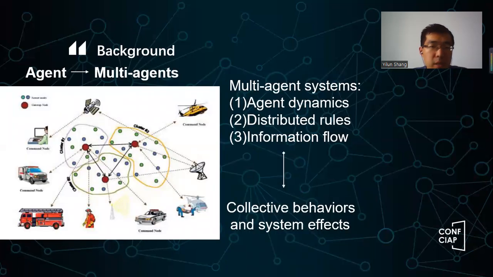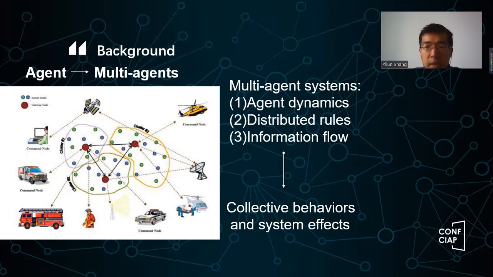From one single agent to multi-agents, the key thing here is, we have three major components that kind of govern the system. So first, we have agent dynamics, okay? So the agent in a multi-agent system, they can be discrete agent, they can be continuous time agent, they have different types of dynamics. They can have a first order system, second order, even higher order systems, right? And then the distributed rules govern the evolution of the system.